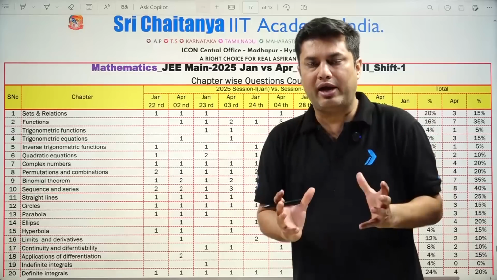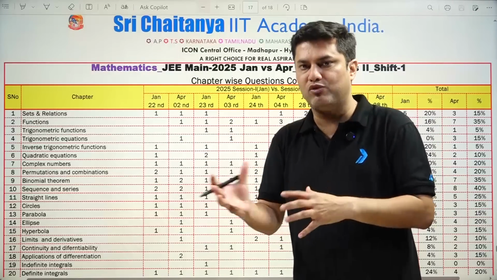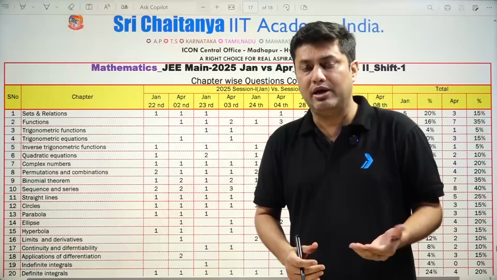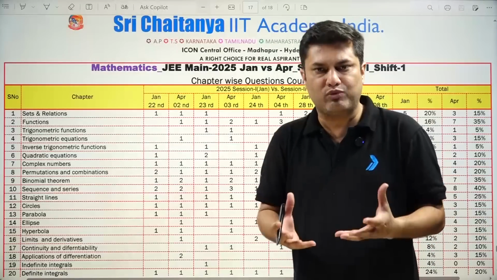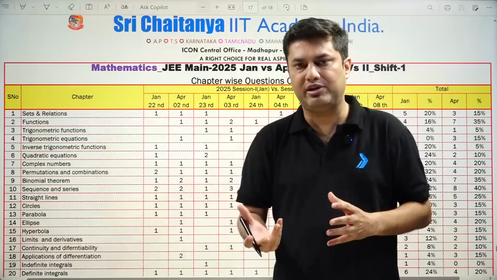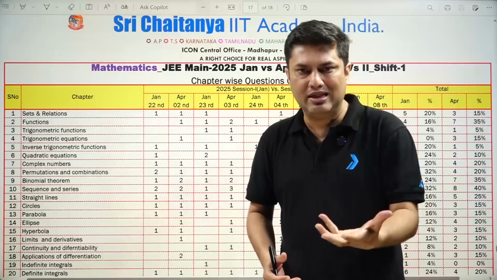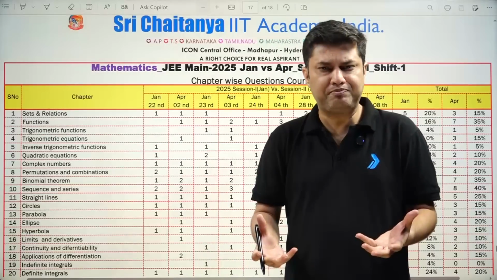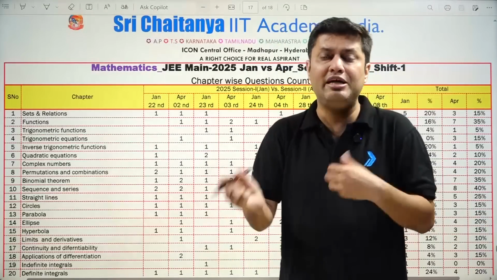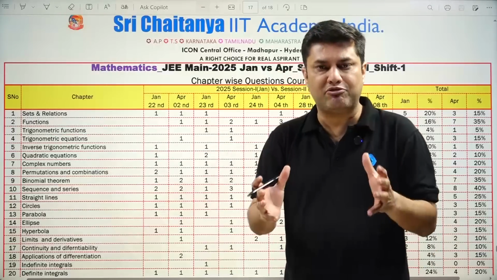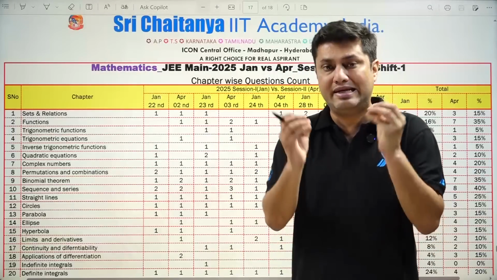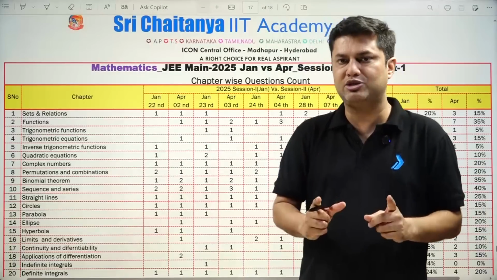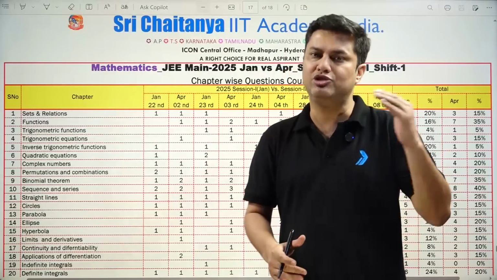So there's an overview and overall analysis of the difference in weightage between the chapters in January and April. After that, shift wise, we'll analyze how many questions were asked in each chapter and what their level was, whether they were very easy or easy but lengthy, or very tricky or very tough, lengthy and calculative, or whether they were asked from a single chapter, a single chapter but multiple concepts, or multiple chapters and multiple concepts. So yes, this is a very important and detailed analysis of JEE Main April 2025. But first of all, let's start by comparing this April paper with the January paper.